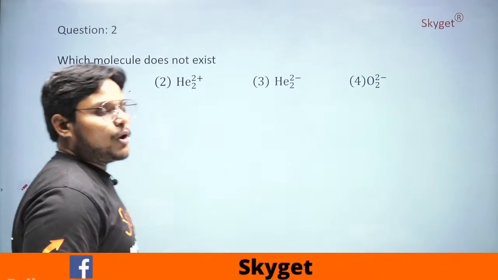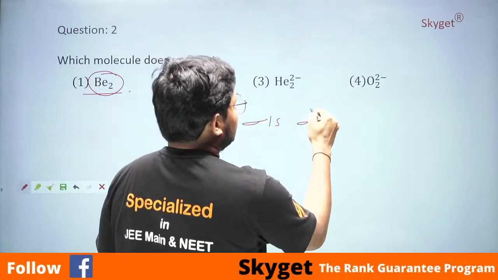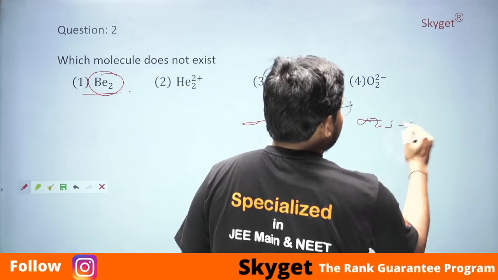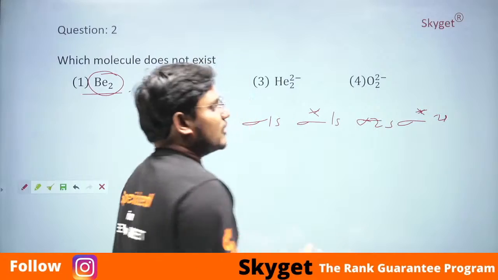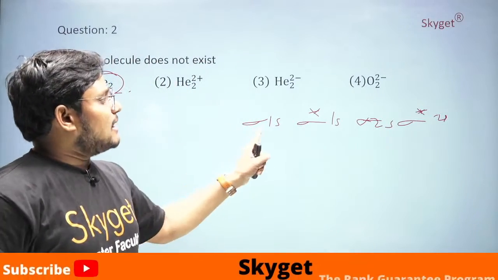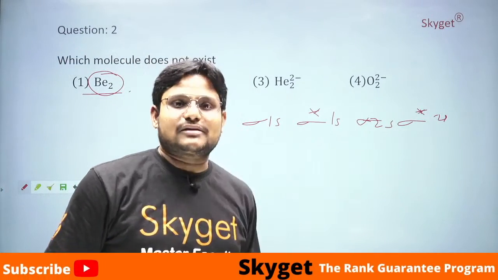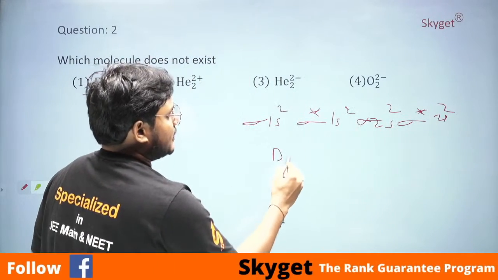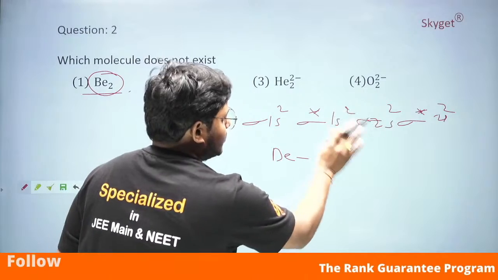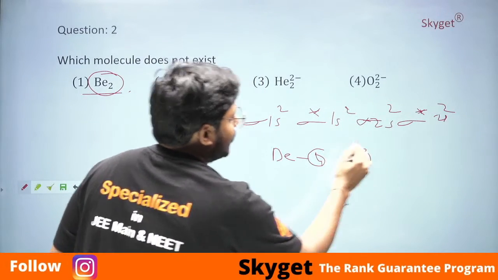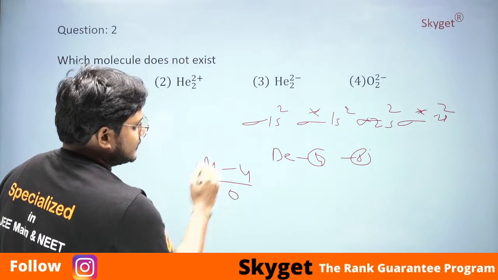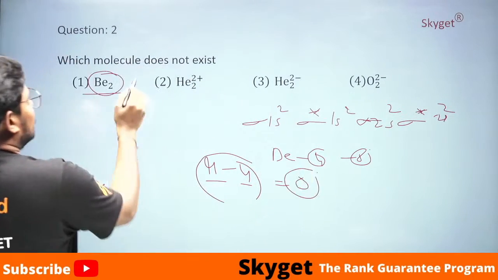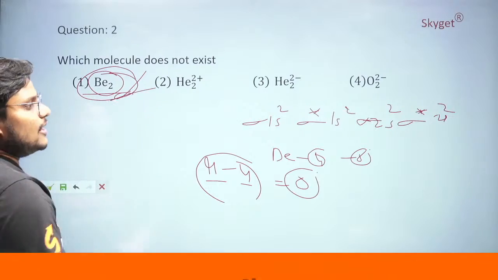Why? Because of the bonding electrons: sigma 1s, sigma star 1s, sigma 2s and sigma star 2s. If you see what is happening here, students, one Be has 4 electrons, and the 2 Be atoms have a total of 8 electrons. So now, 4 minus 4 is equal to 0, students. So there will be no bond present between Be and Be.